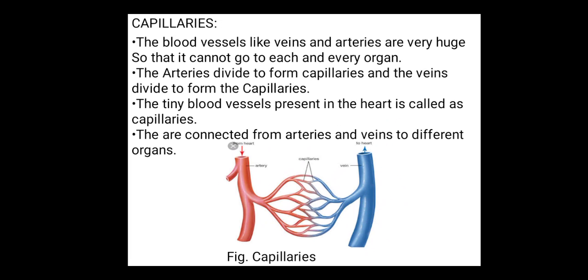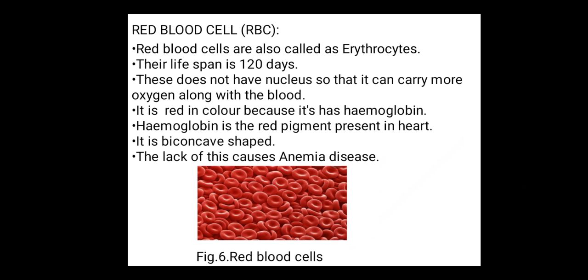Next, we will know about the blood cells which are present in the blood. First of all, there is the red blood cell. The red blood cells are also called erythrocytes. Their lifespan is 120 days. They do not have any nucleus, as the nucleus takes more space, and then it can't carry the hemoglobin along with it. So it does not have a nucleus so that it can carry more oxygen along with the blood.